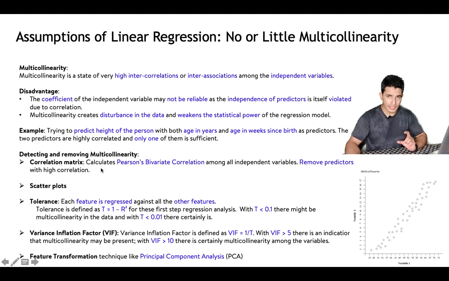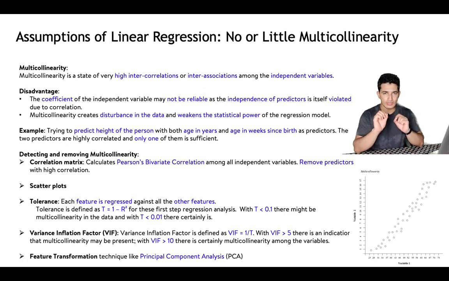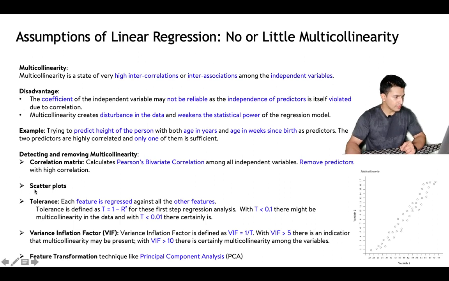So what we can do with that correlation matrix, which is also called Pearson bivariate correlation, is remove the predictors which have high correlation. So if two features are having high correlation, we can just keep one of them and remove the other one. And also we can detect multicollinearity using scatter plots. If you see this example, here variable 1 and variable 2, we have plotted a scatter plot between them, and we can see that there is some relationship, which appears to be linear here. So using scatter plots also we can do a visual examination of whether there is correlation between features or not.